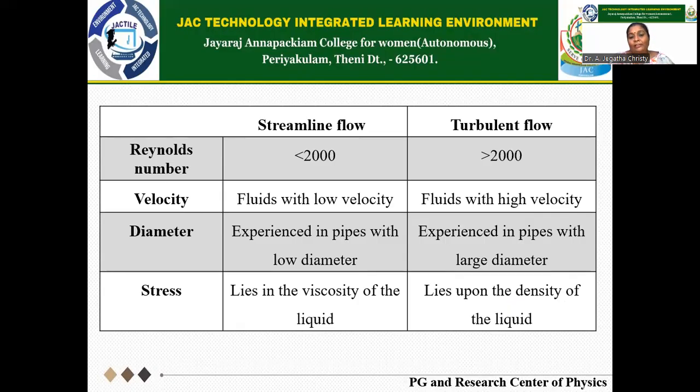So defining the characteristics of streamline flow and turbulent flow in terms of Reynolds number, obviously velocity, diameter, and stress are the important factors we have to discuss in this regard. As we all know, streamline flow comes when the Reynolds number is less than 2000, and it has fluids with high velocity experienced in pipes with low diameter, such as our house line taps, and it lies in the viscosity of the liquid,